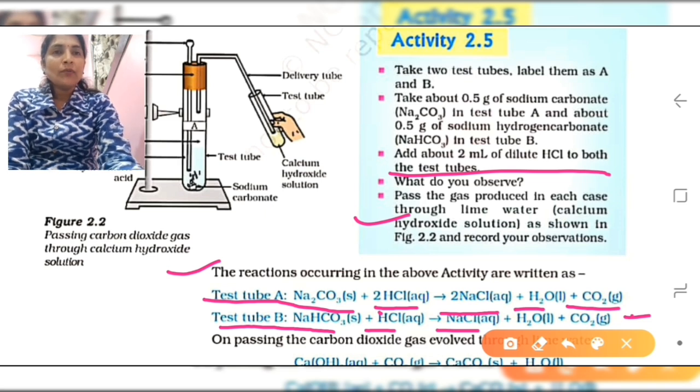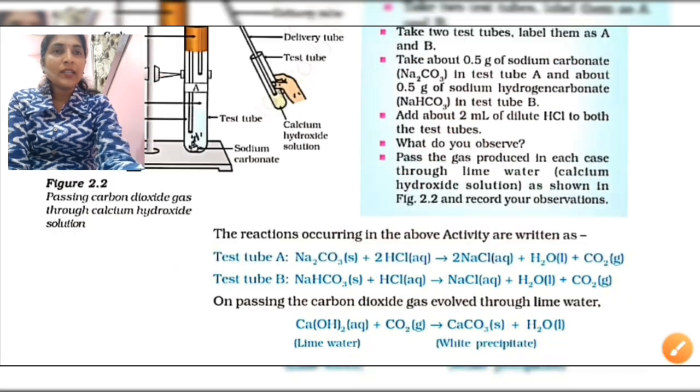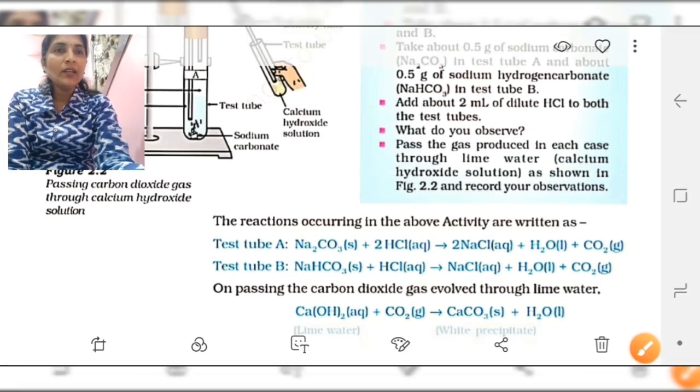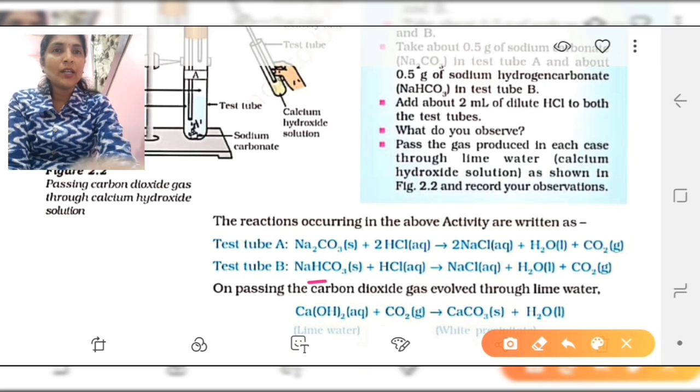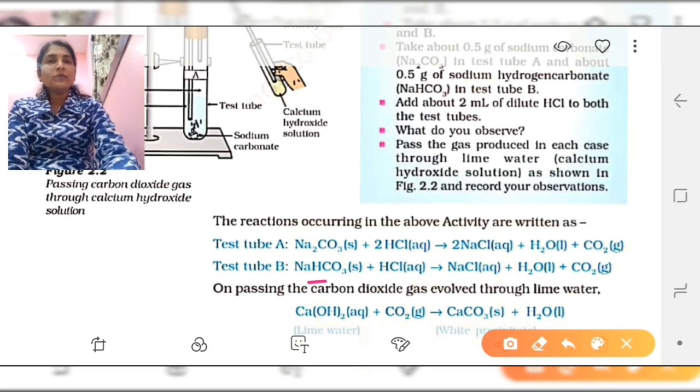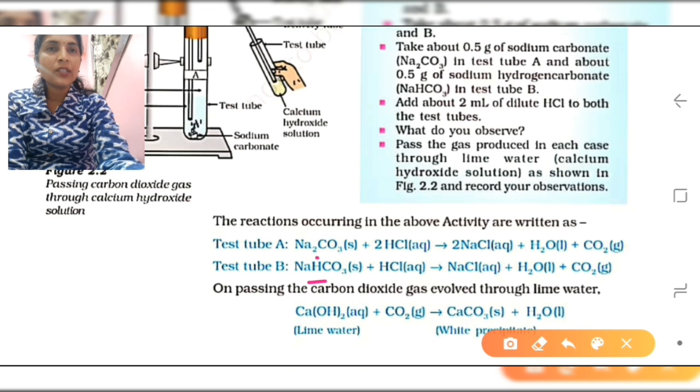So you can see here, this is the metal carbonate and this one is the metal hydrogen carbonate, where you can notice that hydrogen is mentioned here. CO3 is a carbonate group.